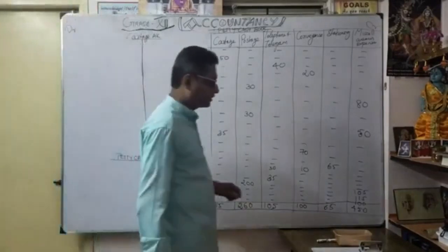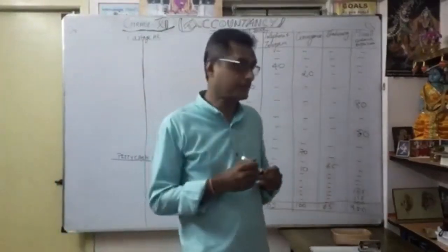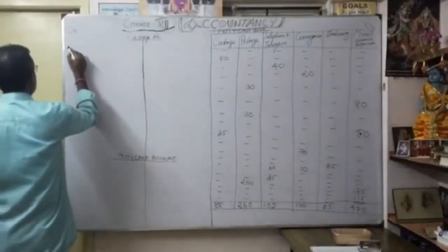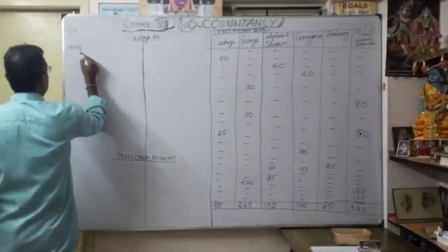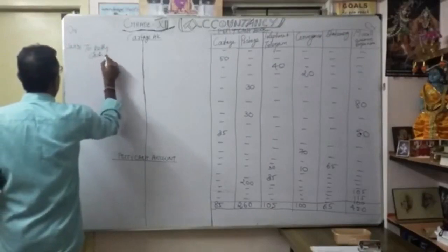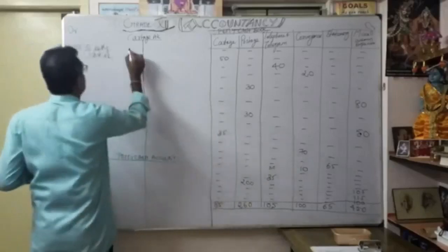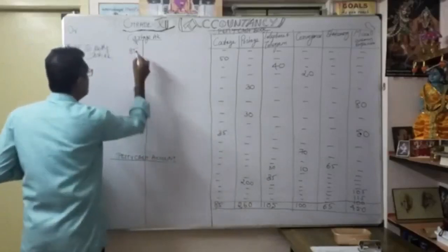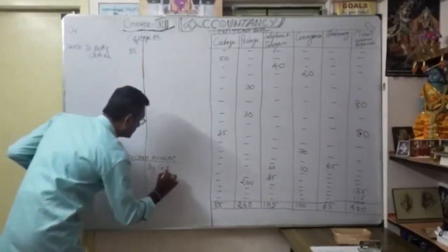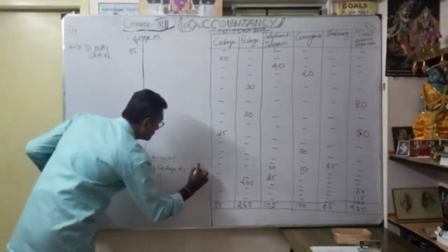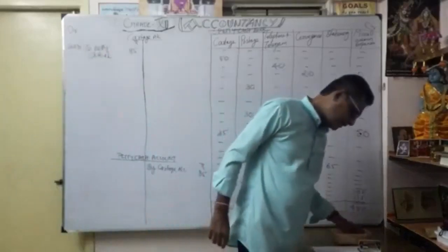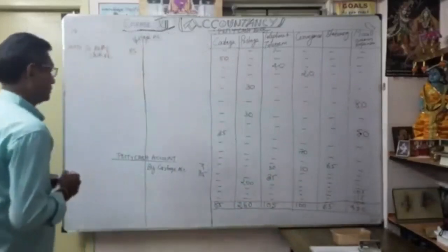Now let's see how we are going to create the ledger account, the ledger posting for the petty cash. We already opened the cottage account. So you have to mention Jan 31st, to petty cash account. How much? 85 rupees. Then I'm going to write it here as petty cash account by cottage account 85. So that's why we write the ledger posting of the petty cash book. Okay, so the first one is over.